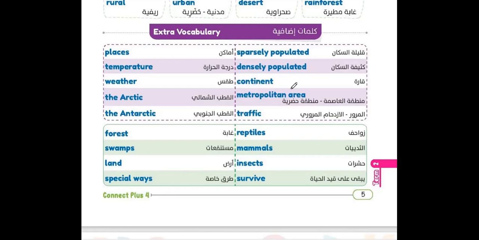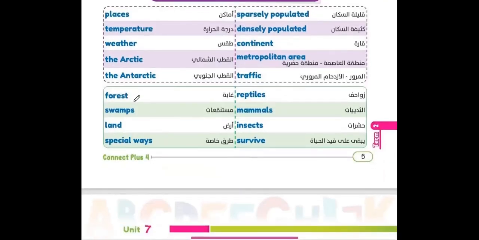Continent. Metropolitan area. Traffic. Forest. Swamps. Land. Special ways.